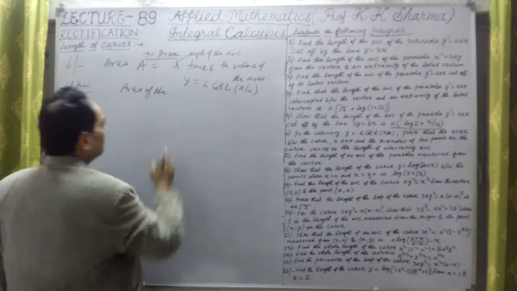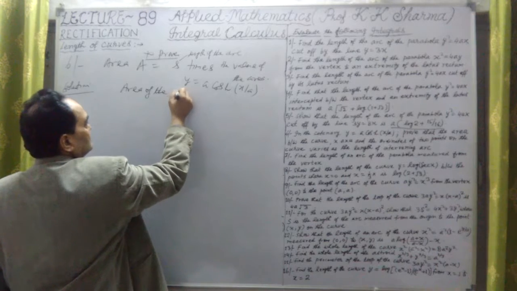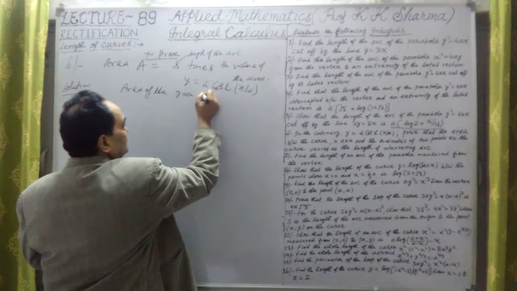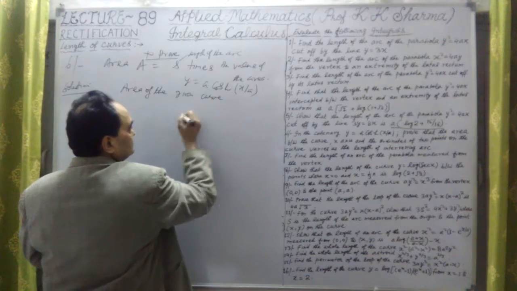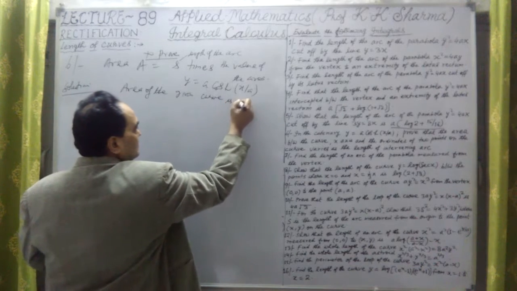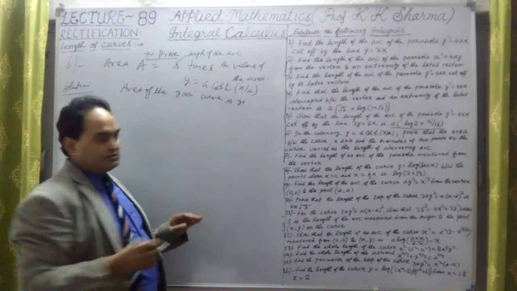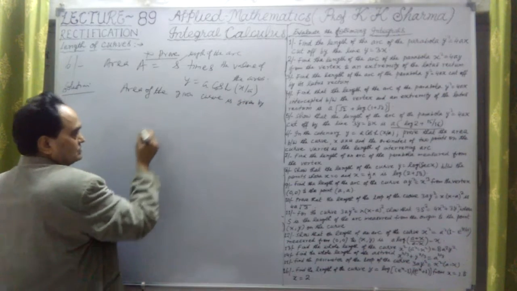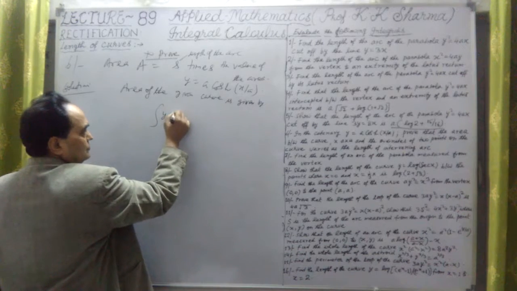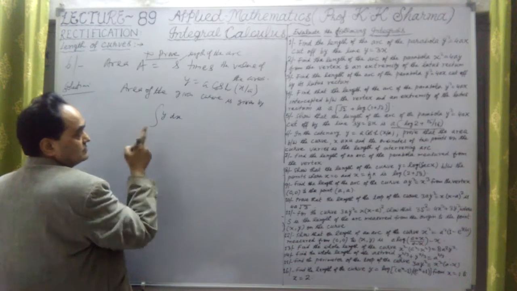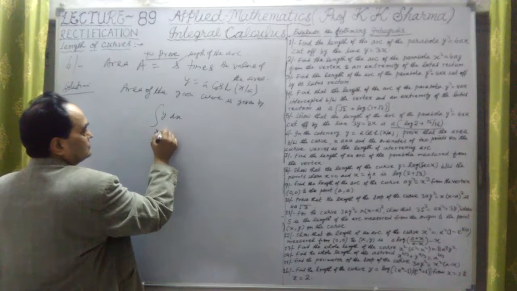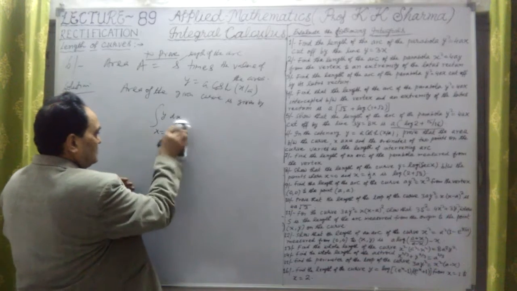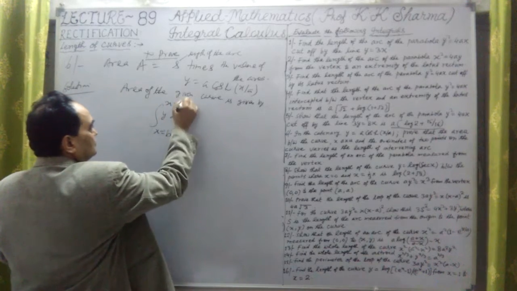Okay, so the area of the given curve is given by the integration of y dx between two ordinates, x equal to b to x equal to c.